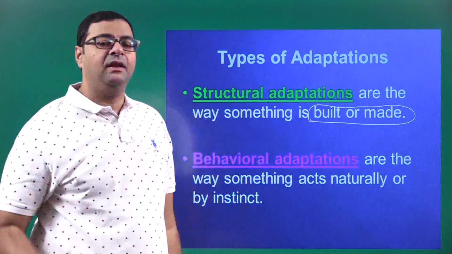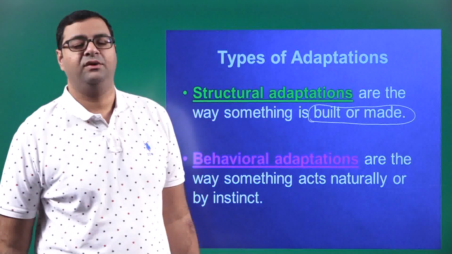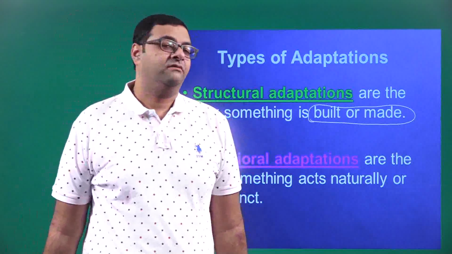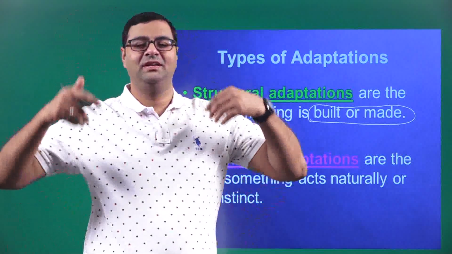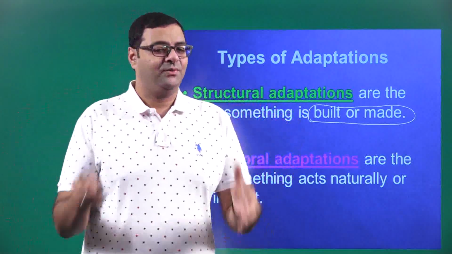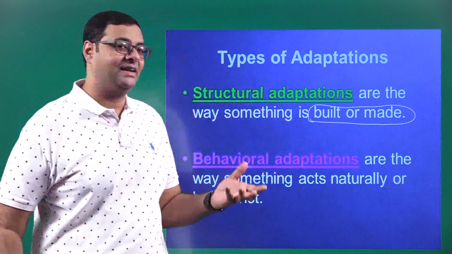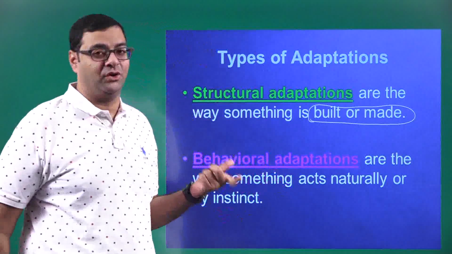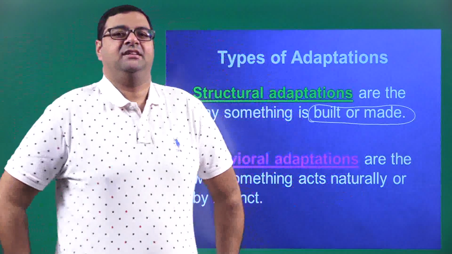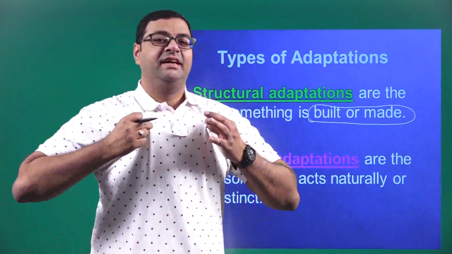Now, say for example, if I take you to a very sunny place, say Rajasthan, and I make you stand in the desert. When you stand in the desert, what will you do first? You will try to open your shirt and do this. All these instincts will be done by you. Why are you doing that? Because your body is sweating. That is the behavior that your body is showing, and you naturally do these kinds of things because it is very sunny outside, you are sweating, your shirt is sticking to your skin and it is very filthy.